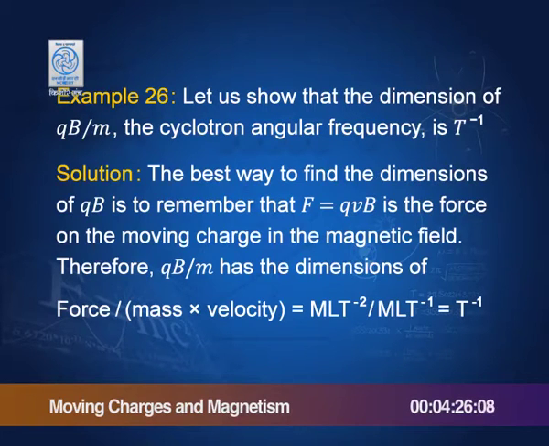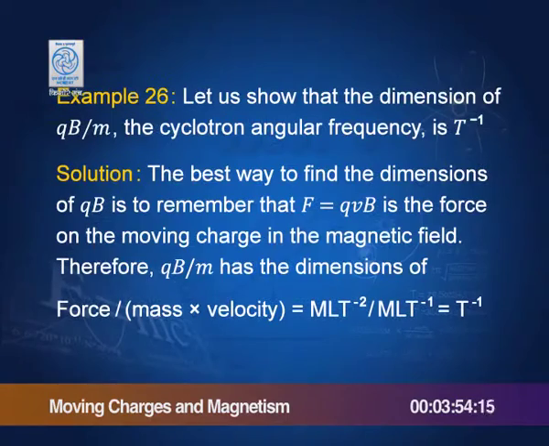The best way to find the dimensions of qB is to remember that F is qvB. So, qB is simply F by v, and there is m, so it is F by mv. We can find the dimensions: force is M L T minus 2, mass is M, velocity is L T minus 1. So, from these you get T minus 1. So, it is easy to show that qB by m, the cyclotron angular frequency, has the dimensions T minus 1.